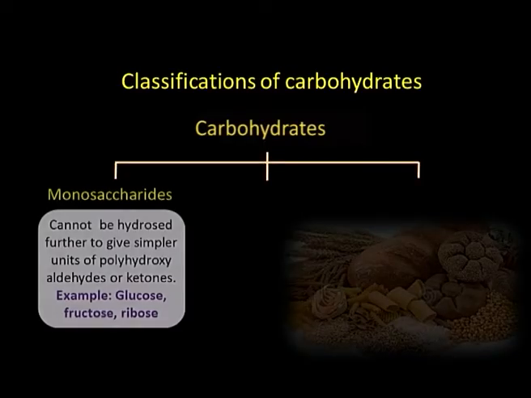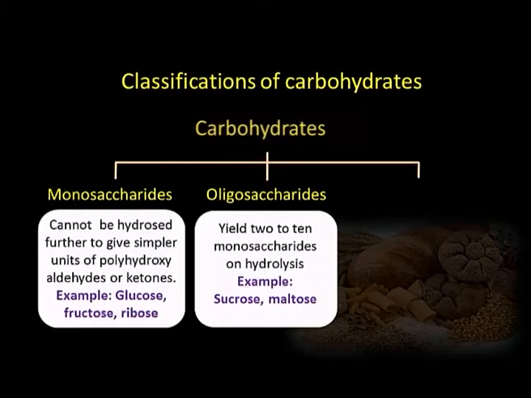I said earlier that carbohydrates are defined as polyhydroxyaldehydes or ketones, or substances which provide such units. Such smaller units which have aldehyde groups, ketonic groups or hydroxyl groups are called monosaccharides. Monosaccharides are those units which cannot be further hydrolyzed to give simpler units of polyhydroxyaldehyde or ketones. Their examples are glucose, fructose, ribose, etc.